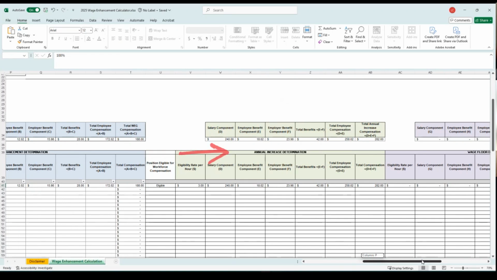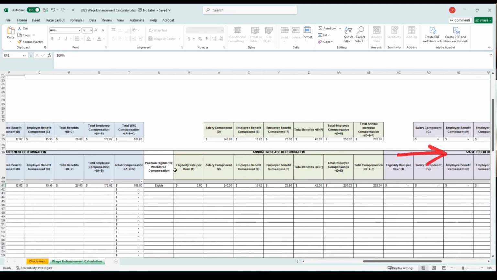Next, we look at annual increase and wage floor. This section shows whether the employee is eligible in terms of whether or not they are an RECE staff. So if they're not an RECE, it will show ineligible. If they are, it shows eligible. It doesn't necessarily mean that they're eligible for the full amount of funding, just that they are in a position that's eligible for that funding.